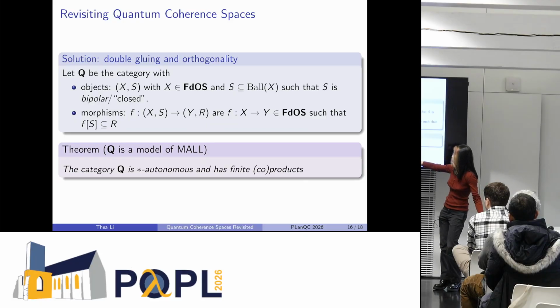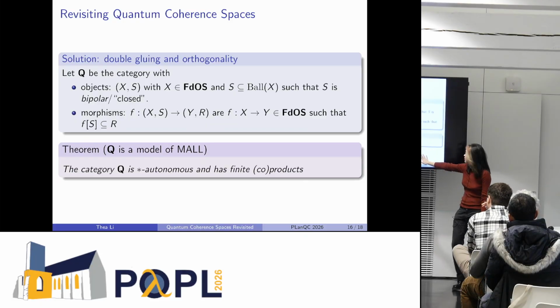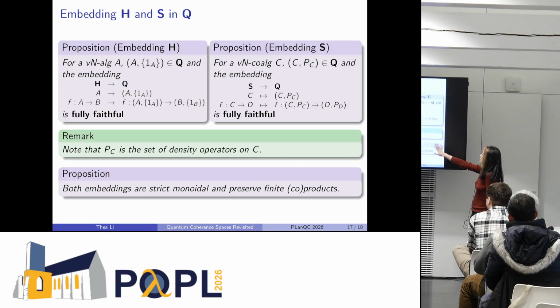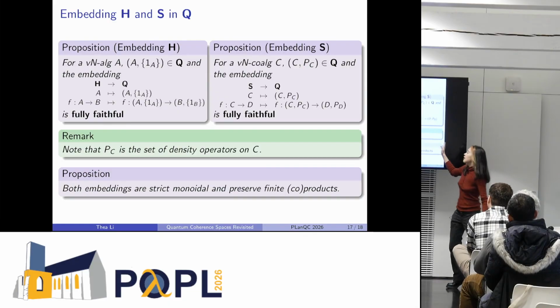Now morphisms are just morphisms from FDOS that preserve these distinguished subsets. And since we've used double gluing and orthogonality, we know that our new category is also a model of MLL in the right way. And to embed the Heisenberg category, we can note that a von Neumann algebra and its unit is an object in our new category, and the embedding here is actually fully faithful.